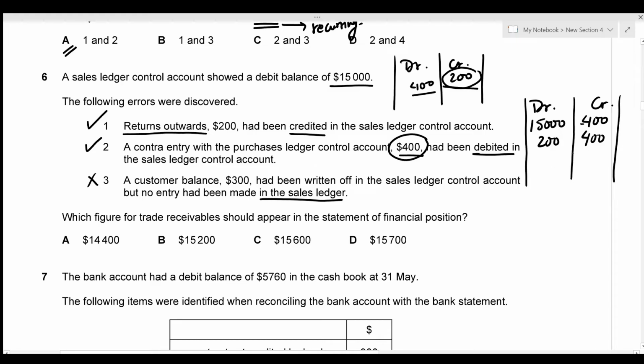Alright, now you just need to figure out the balancing figure over here. So let's total the debit side first, which is going to give us a total of 15,200. And that total must be the case for the credit side as well. Now, in order to figure out the balancing figure, I'm just going to have to subtract these two values from the total amount. So that's 15,200 minus 400, which gives a value of 14,400, which is option A.